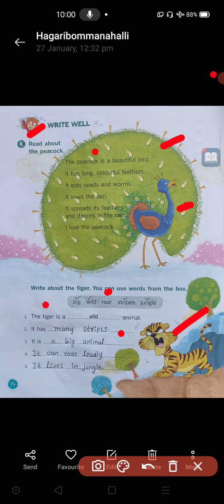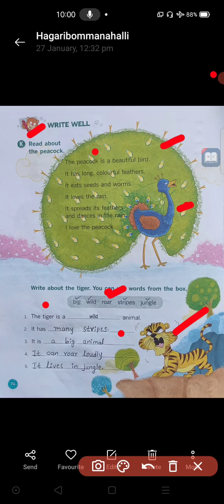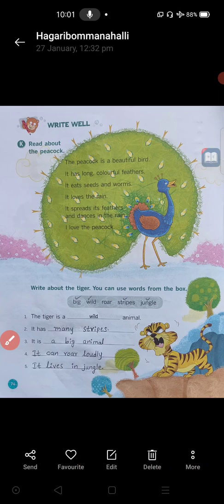Next, third one: it is dash. It is a big animal. Fourth one: it can roar loudly. That word I used here, roar, R-O-A-R, roar. Roar is the sound of the tiger. How does it make sound? It makes a roaring sound. The tiger makes a roaring sound. Last one: it lives in a jungle, or it lives in jungle. That also we can write. Where does it live? It lives in the jungle.